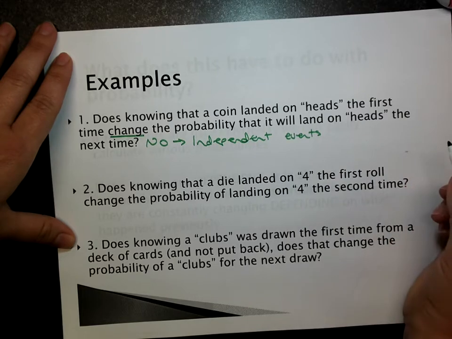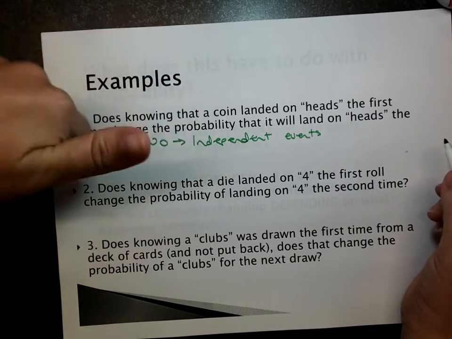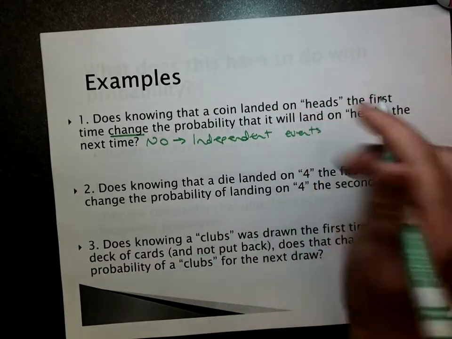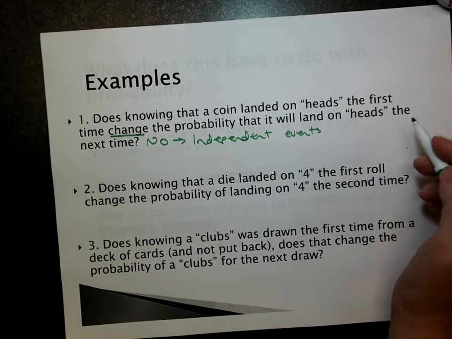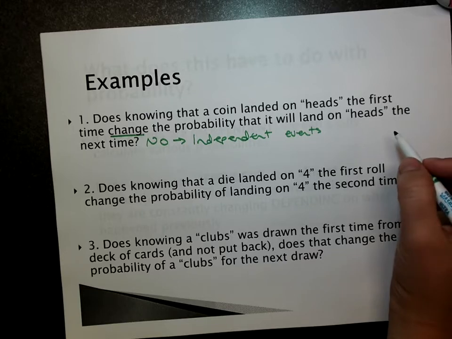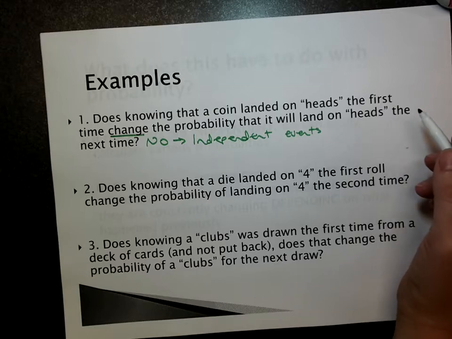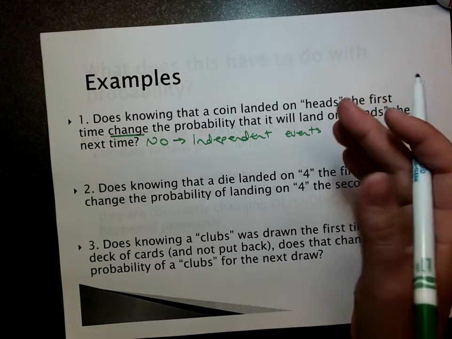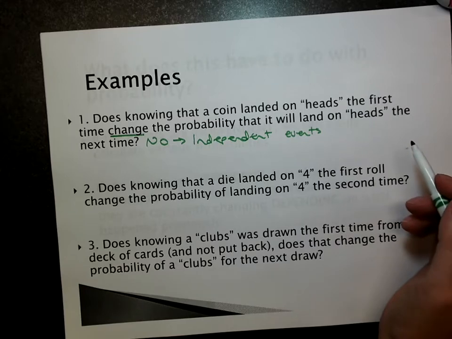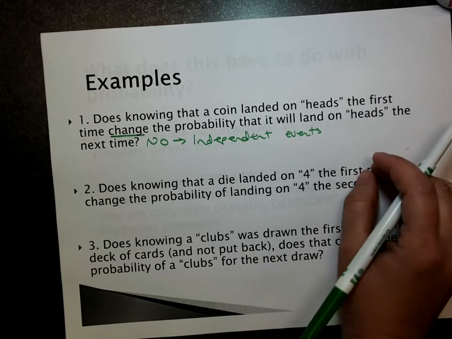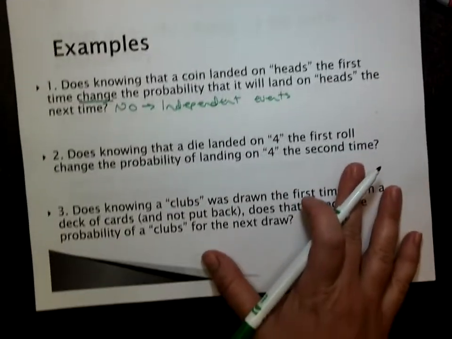If you play roulette on the big wheel that spins and they throw the marble in there and it lands on different numbers, there's a big sign on the side that shows you all the different numbers it's landed on recently. And I see a lot of people looking at that, and it always cracks me up because it has nothing to do with the next roll. Every time that marble is thrown and the wheel is spinning, it's an independent event. It doesn't matter what the previous landings were. Anyway, that's another example of independent events.